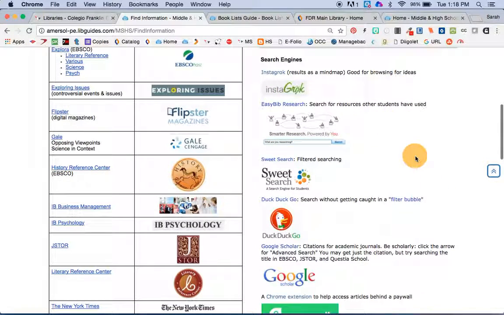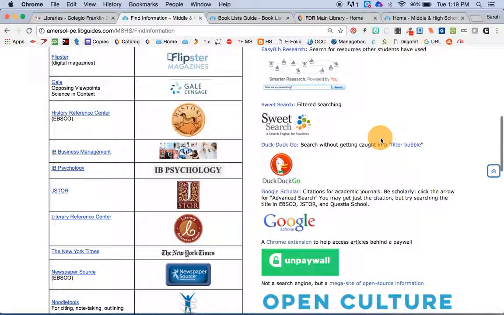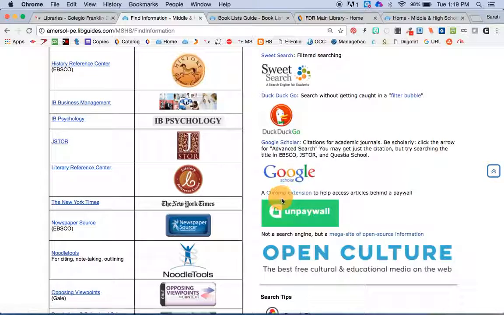Instagrok is kind of a fun one for doing a mind map type search. EasyBib Research, I think, is a really smart idea where they've gathered all of the links that students have put in to make their citations. On Paywall is a Chrome extension, not a search engine, but that could be handy if you're using Google Scholar and can't access an article because it's behind a university firewall.